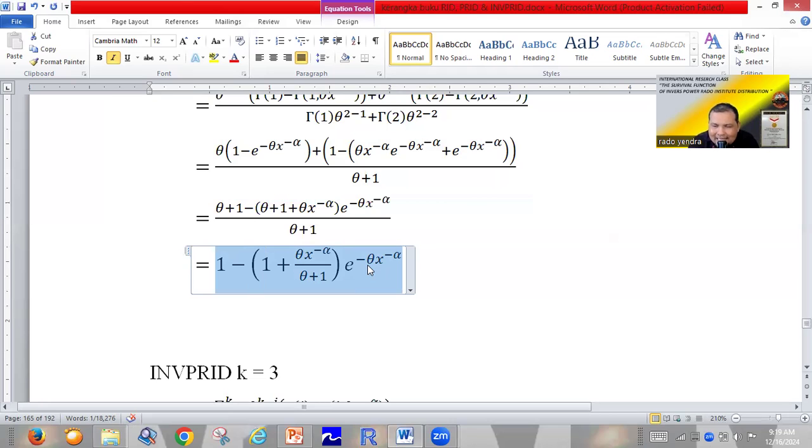It is very easy. It is the same result as using the formula S(x) equal to 1 minus F(x), like I said before.